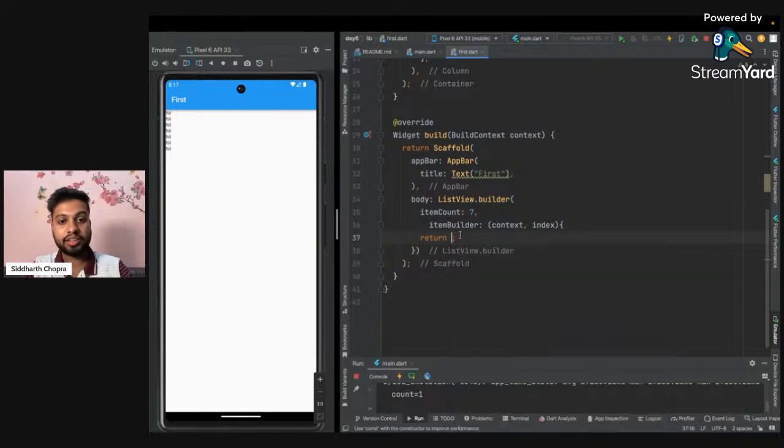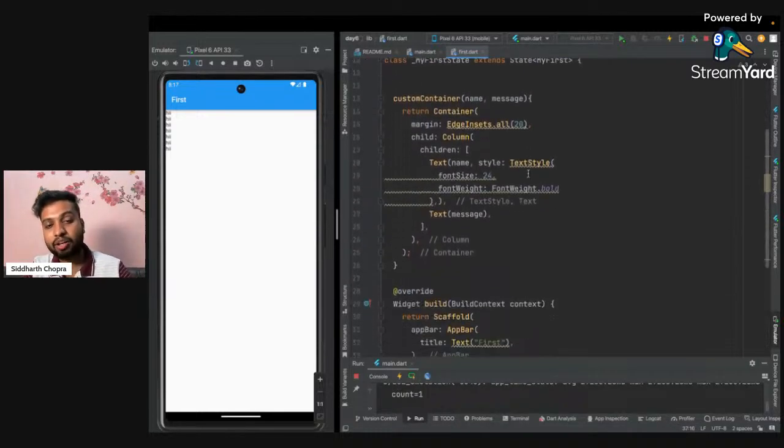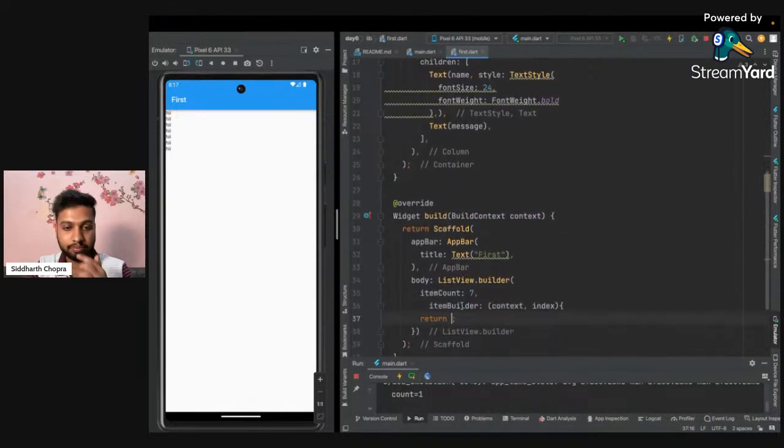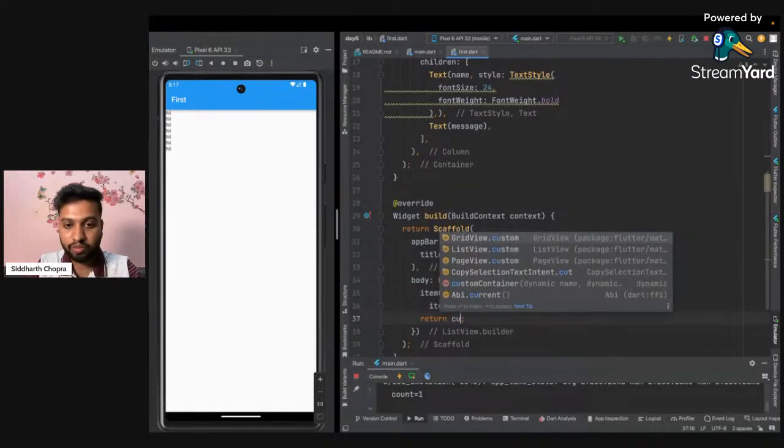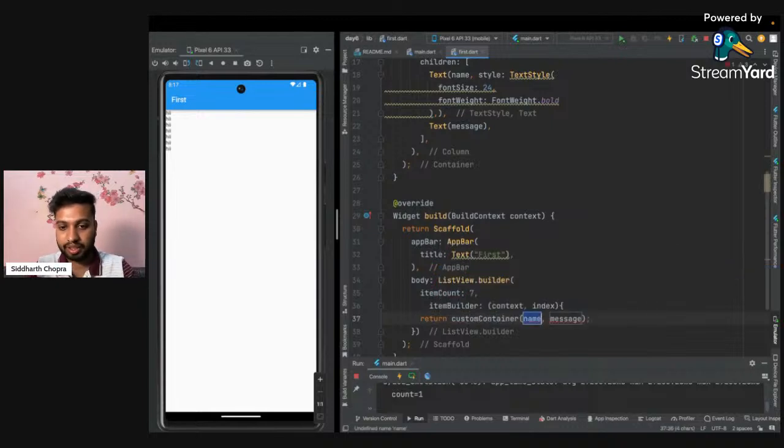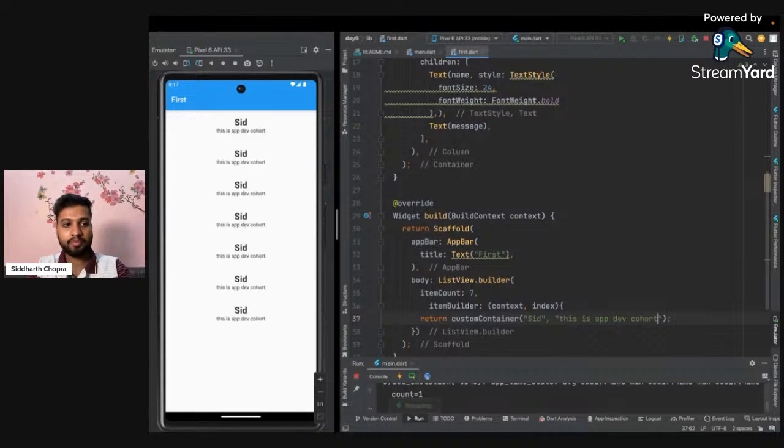But now our requirement is not to print hi, but to use these custom containers 7 times, let's say. So instead of writing like that, I will return the custom container. And for the custom container, first you have to write some names. So I'm writing my name, and let's type a message, let's say this is app dev cohort. Okay, and I'm saving this code, and now you can see we have printed that 7 times: 1, 2, 3, 4, 5, 6, 7.